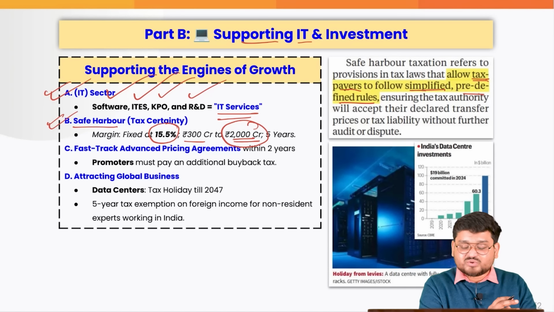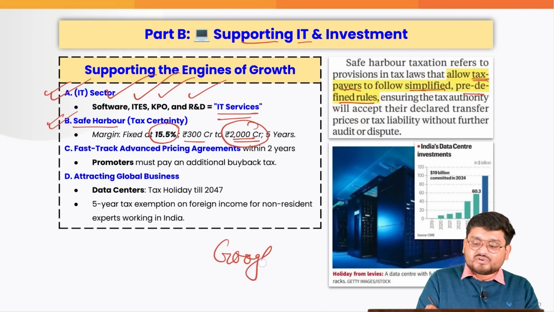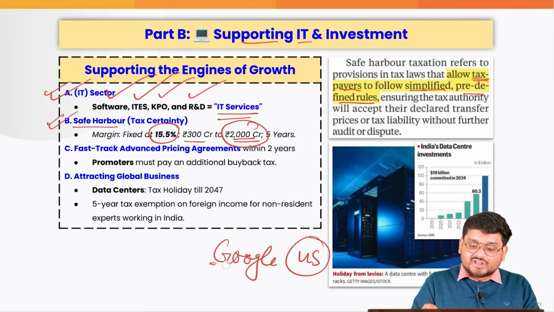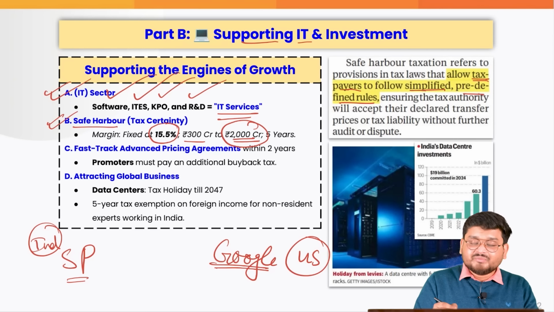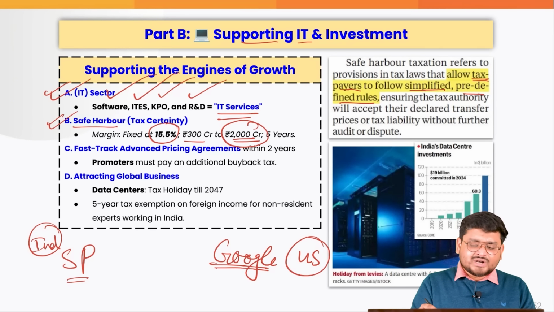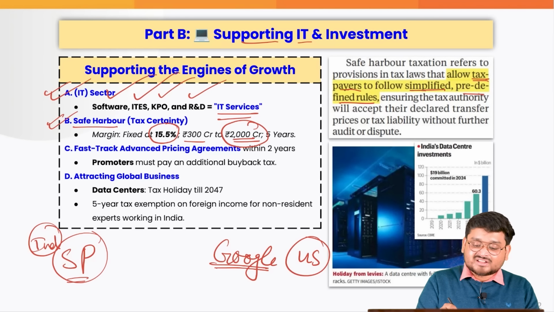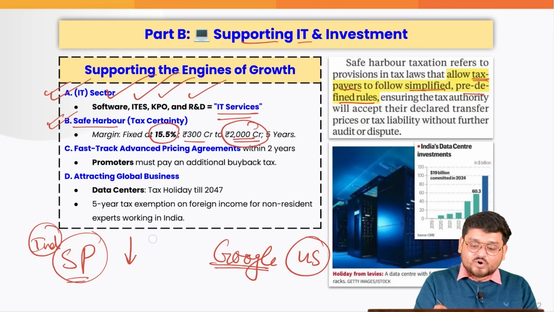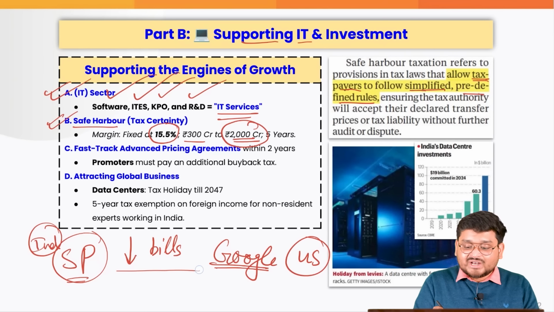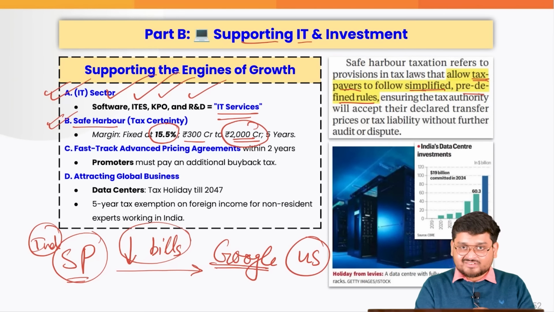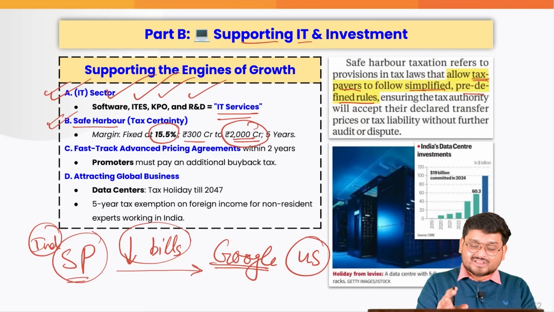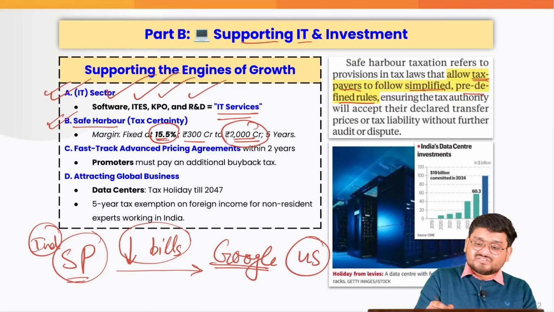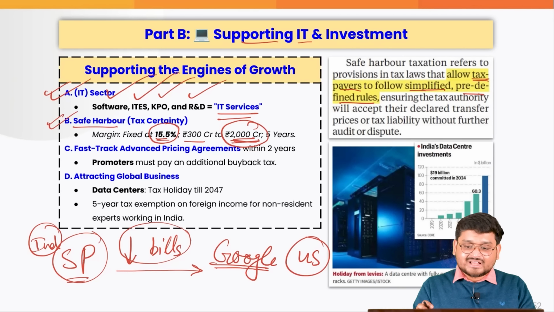Because earlier what used to happen, guys, for example, if Google was situated in the US, and there is an Indian service provider of Google in India, then Google, to escape taxes, would tell the service provider to charge less money on the bills it would send to Google. So the government thought, okay, these lower bills are cheating me of my own tax revenue. So let us fix a 15.5% margin for businesses who have been doing 2000 crore for 5 years.